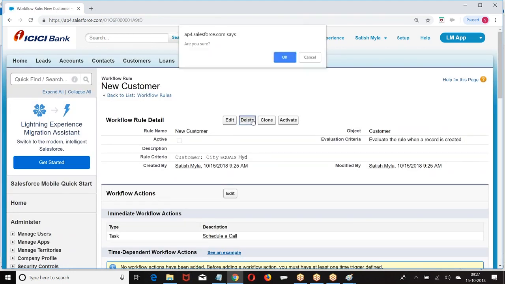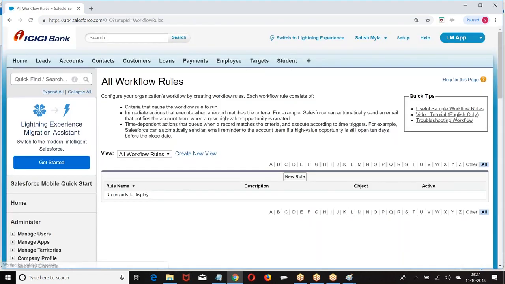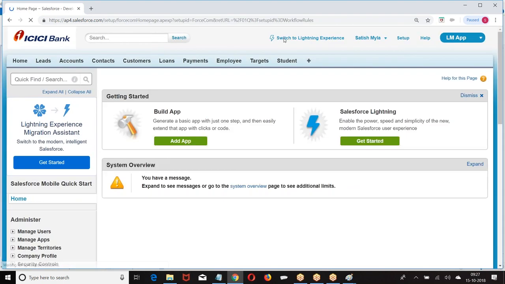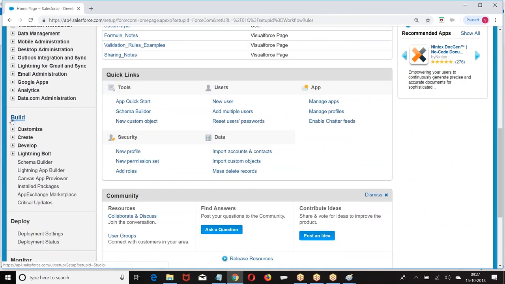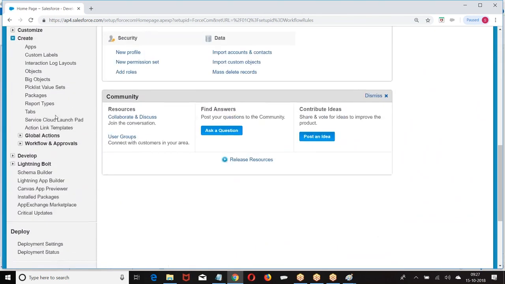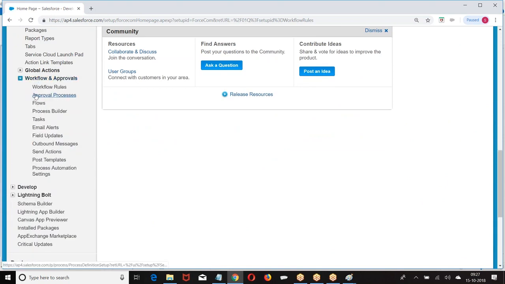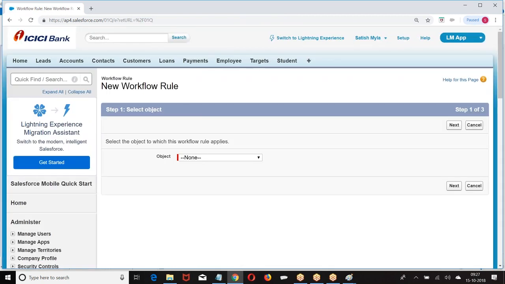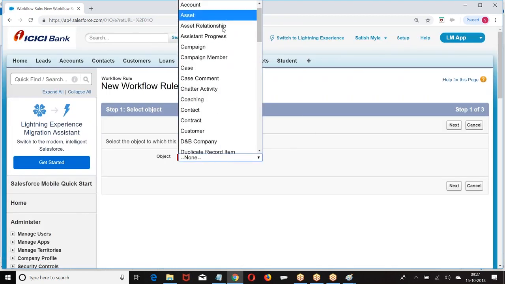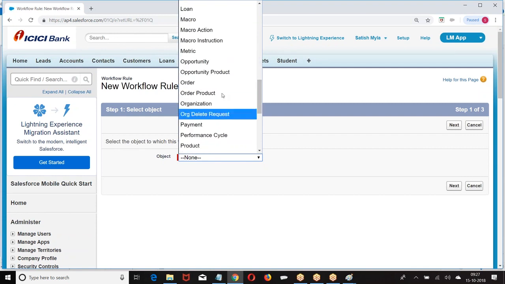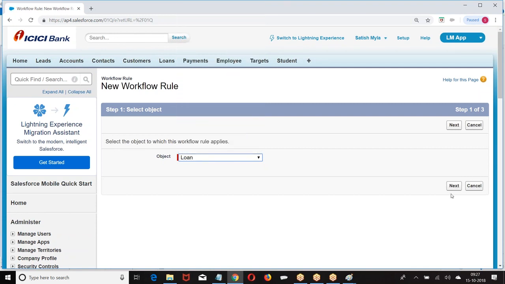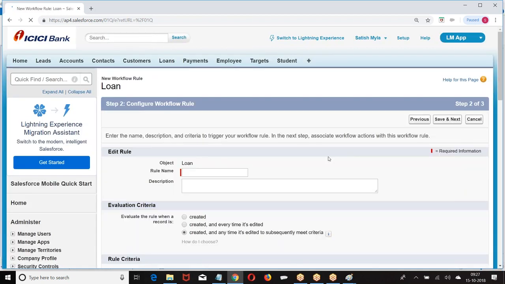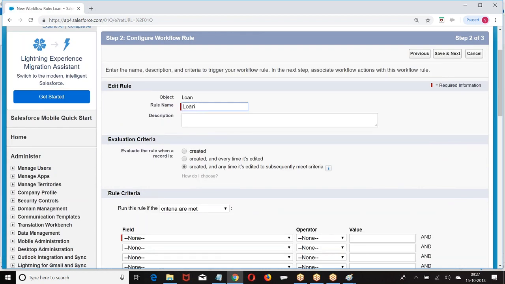Try to understand the concept again. How do you create it? Setup, build, create, workflow rules, new.